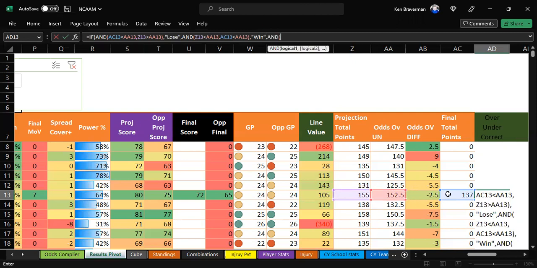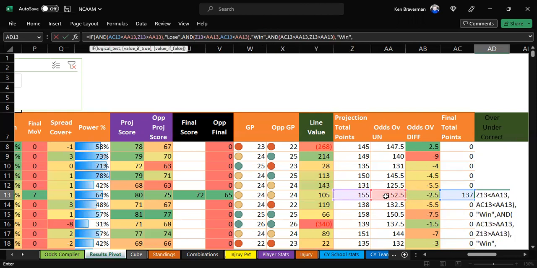The next one would be, well, what if this game had been an over, right? So we're going to say if this game was over the total and we had said that we were over the total, it would have been a win.